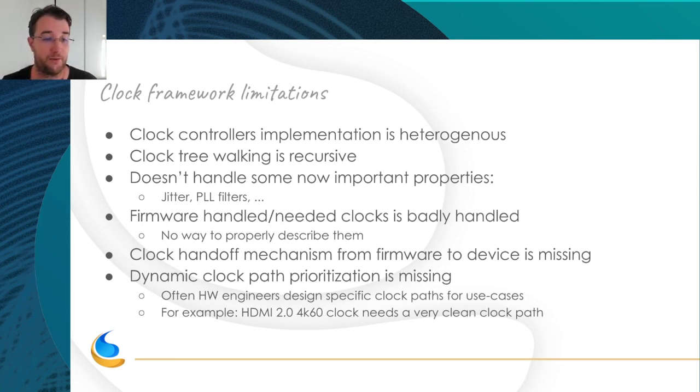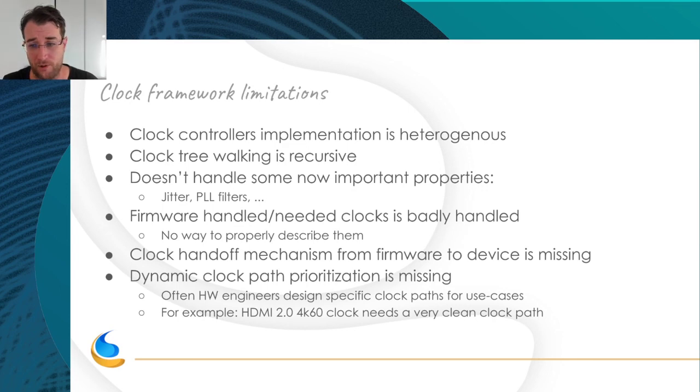It doesn't handle some now very important properties, because in the old times you only had very slow frequencies for SSD, or only high frequencies for the CPU, and in the whole system you only had low frequencies like multiples of 100 MHz. Now you have clocks that provide the HDMI output, or very fast buses.